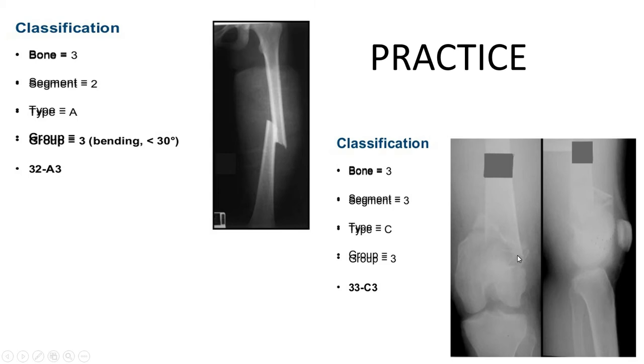And for distal femur, this will be 3, and as it is epiphysis, so it will be 3, and then that will be highly comminuted, so C, and as there are multiple fragments, all transverse, and it involves these multiple fragments, so it is 3. So 33 dash C3. So that is the AO classification.